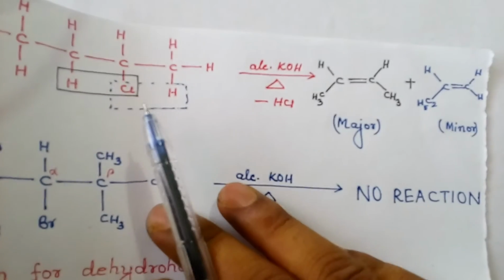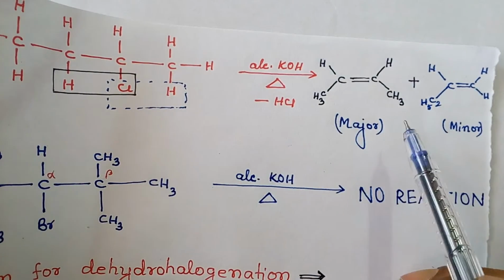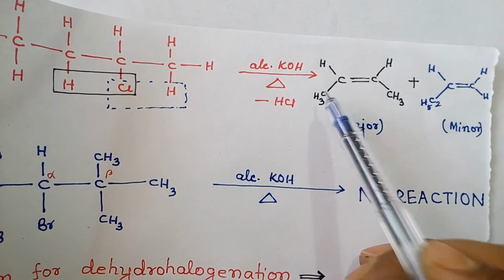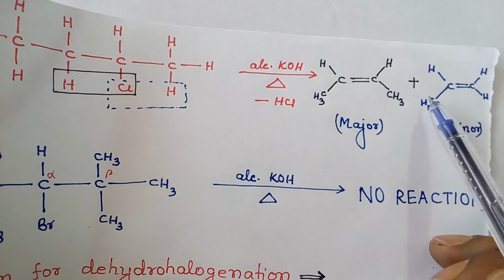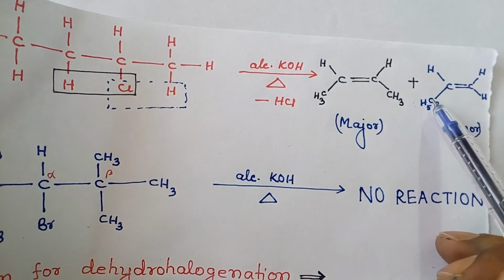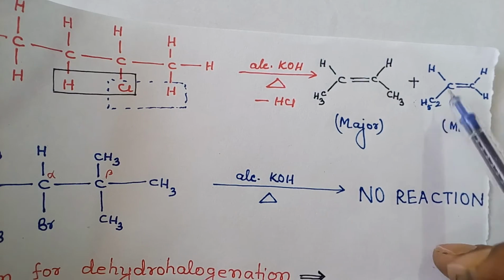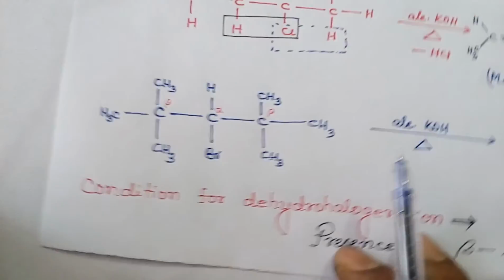According to Saytzeff's rule, the highly substituted alkene is the major product. Here we have two substituents, two methyl groups, so it is the major product. Here in the other possibility we have one substituent. According to Saytzeff's rule, this is the minor product.